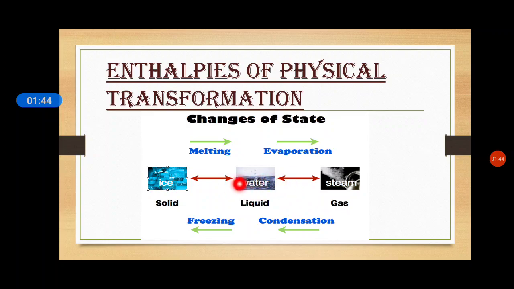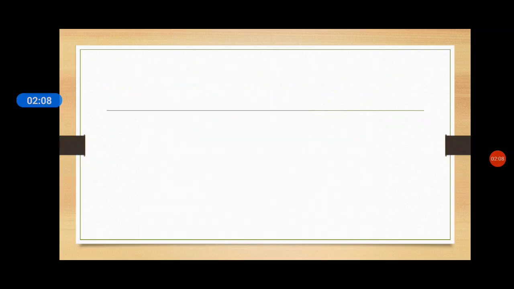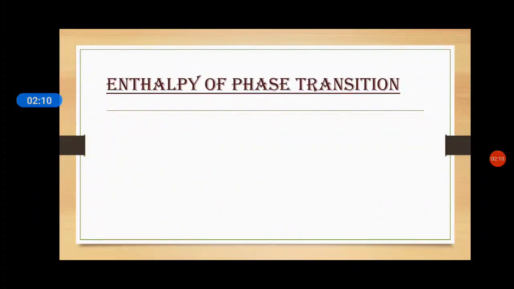In the case of the water cycle, what is happening? Due to the sun, water evaporates, it changes into clouds, and due to clouds we get rain. So this is somewhat like the water cycle up to condensation. This is an example I have given you for physical transformation. Let's move ahead to the next slide of this lecture.